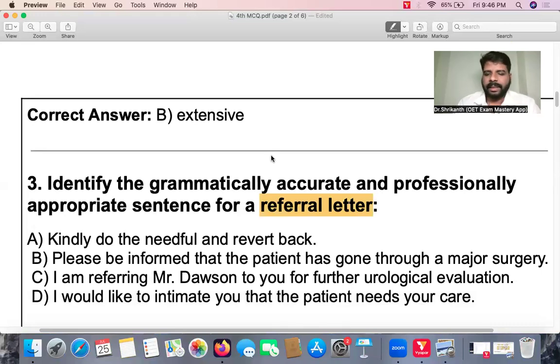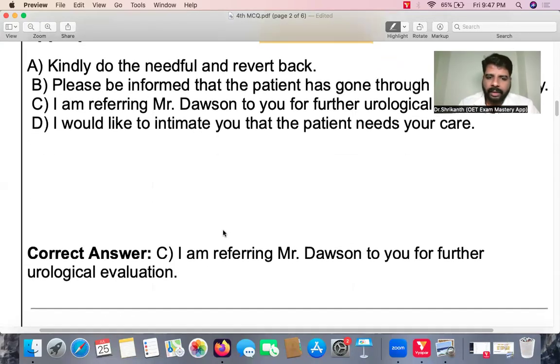Referral letter basically means you are giving partial responsibility to another person. That is, you're still taking care of the patient, but now you're giving partial responsibility of the patient care to another person. That is what we call a referral letter. What is a transfer letter? Transfer letter basically means you're giving full responsibility of the patient to another person. Right. So among A, B, C, and D, the right answer is C.